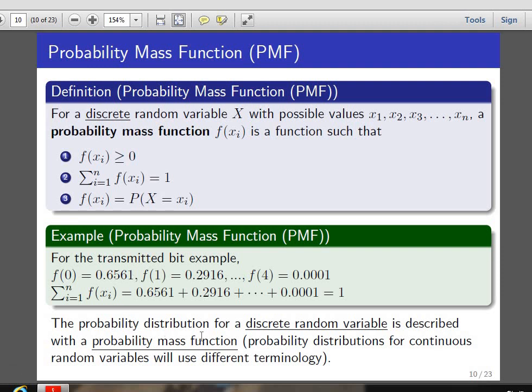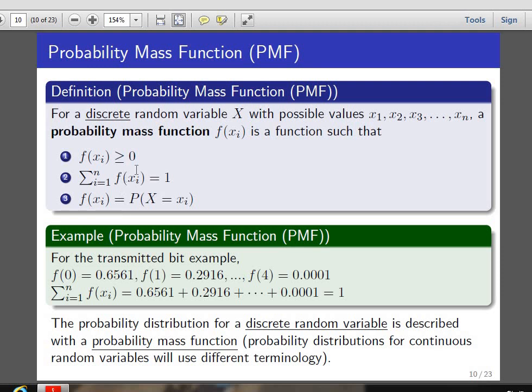The probability distribution for a discrete random variable is described with a probability mass function. For a continuous random variable we use different terminology. Always remember that the probability distribution for a discrete random variable is described with a probability mass function.